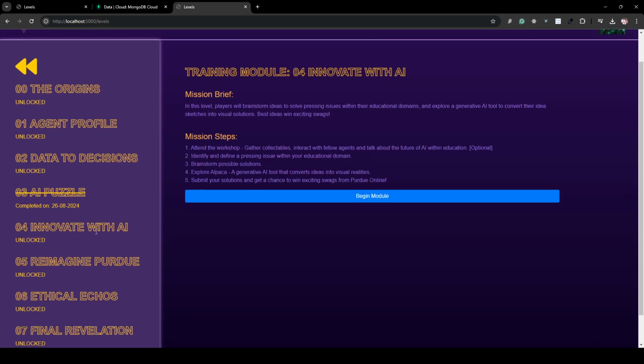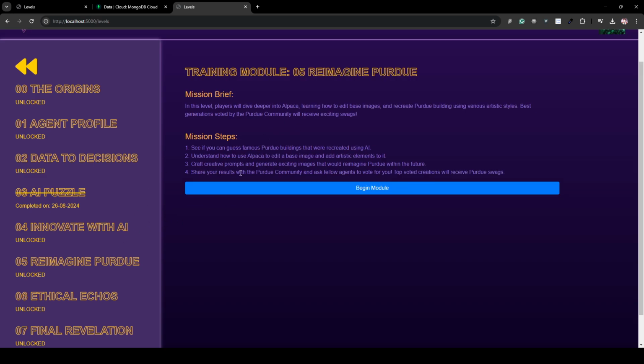Innovate with AI is a workshop level, which will talk about creating solutions using AI as a tool. Reimagine Purdue will talk about artistic representations of Purdue campuses using AI and AI prompts. We will tell students how to create prompts, how to create images using prompts, and create visual representations of Purdue.